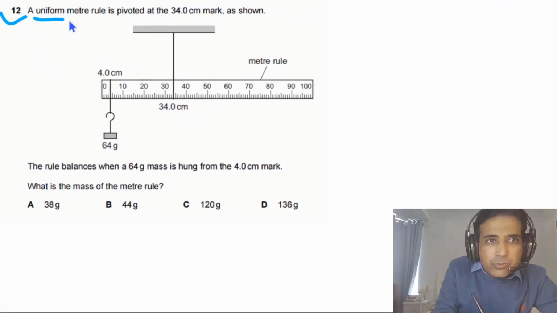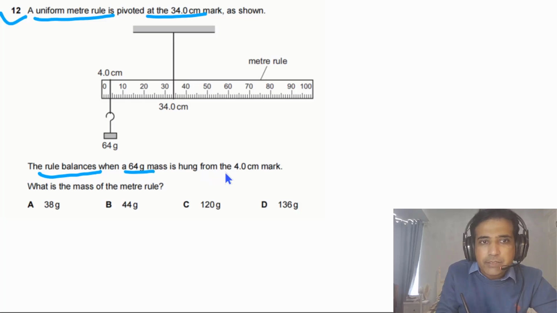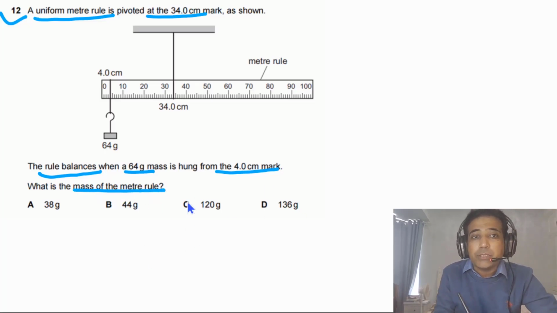Question 12 says a uniform meter rule is pivoted at the 34.0 centimeters mark as shown in the figure. The rule balances when a 64 gram mass is hung from the 4.0 centimeters mark. What is the mass of the meter rule? And our answer has to be in grams.